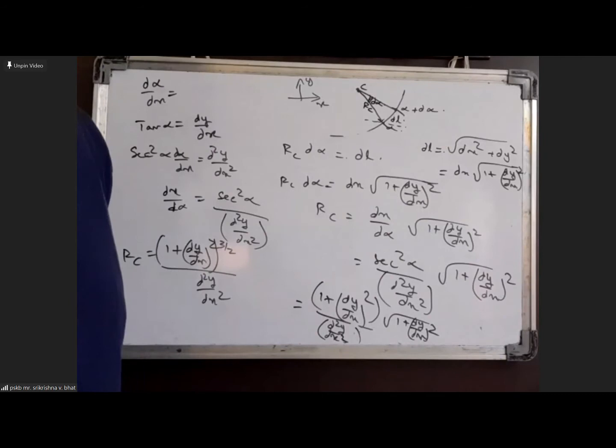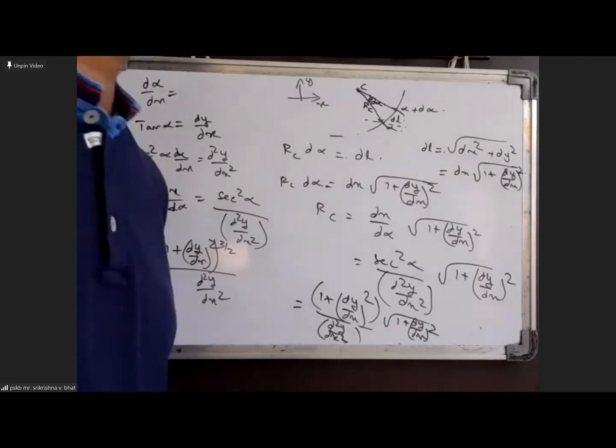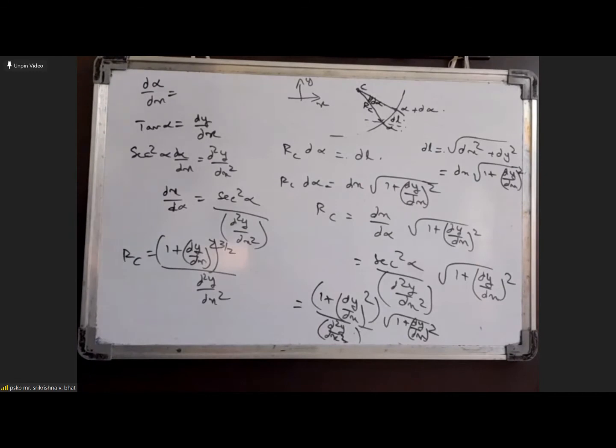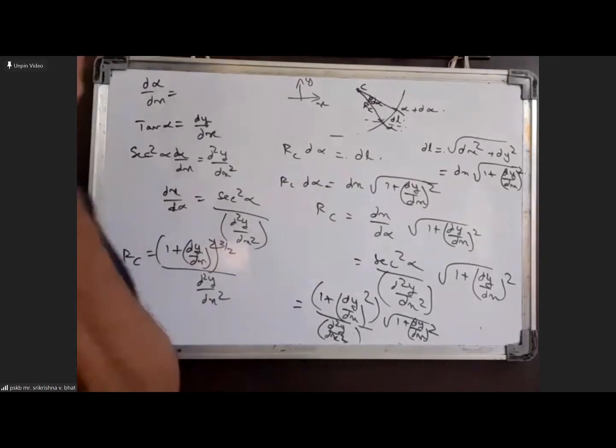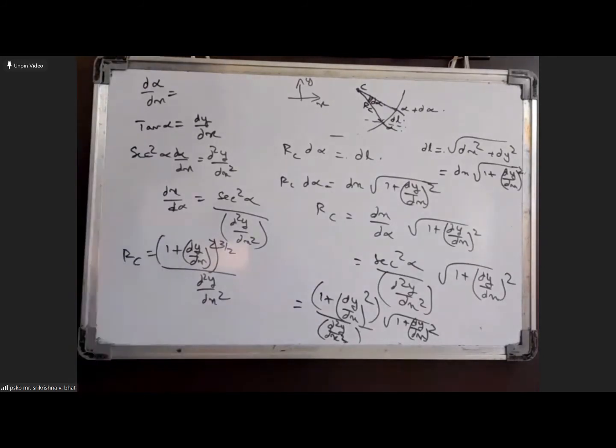You could consider rc into d alpha even there also. In fact, if you consider the center of curvature to be at some point, for that element you can take rc into d alpha. You will get rc at that particular point from that. Okay, sir. Yeah, you can do that even there also, because it's not wrong in doing that there, as we are doing it here.